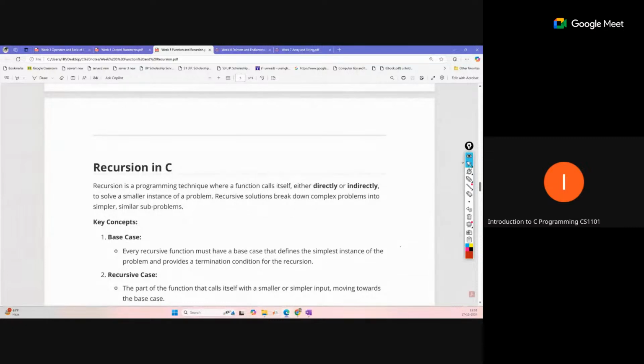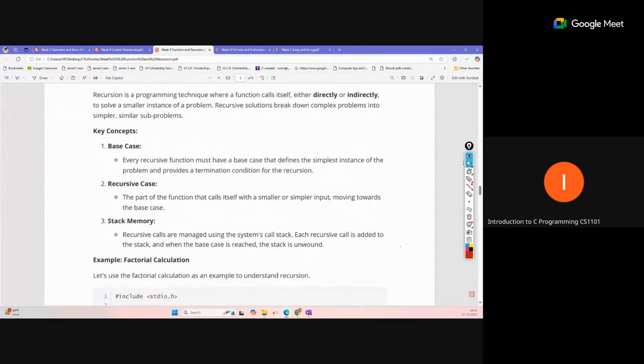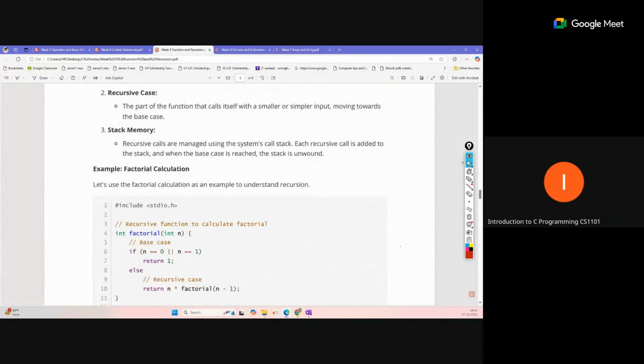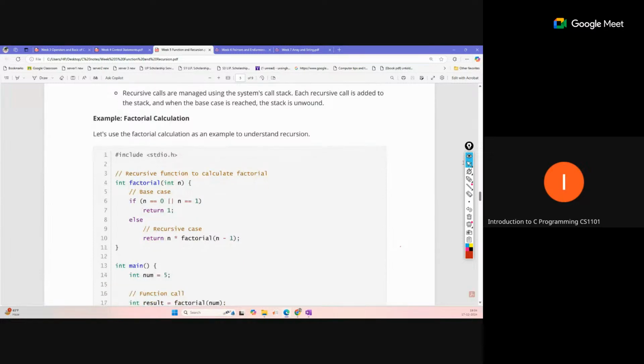And recursion is just another way to write a function. According to the name, recur, recursion means we are repeatedly executing the same function, and the condition is also defined inside the same function. Or we can simplify this definition: a function that calls itself from inside its own body is called recursion. You can see factorial is defined, but inside the body of this same function, factorial is called. So that is called recursion.